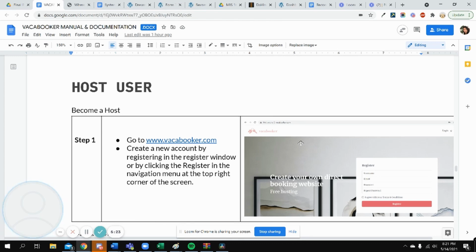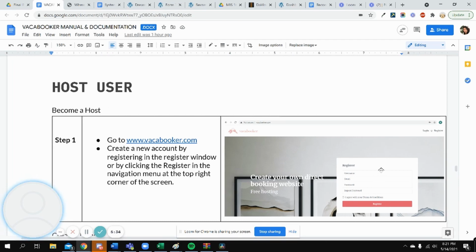To become a host, the first thing you should do is go to the website, and then you click on register, or you could register here, and you fill out the information, and then click on the pink button.